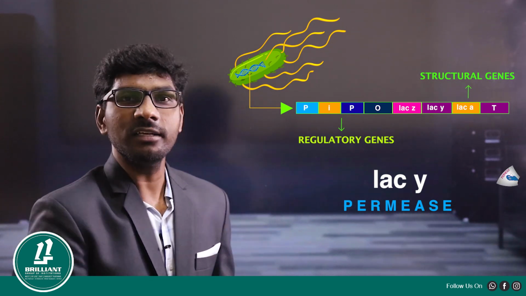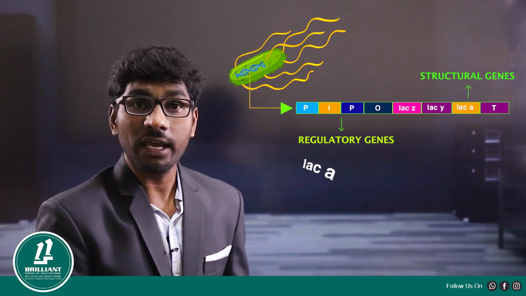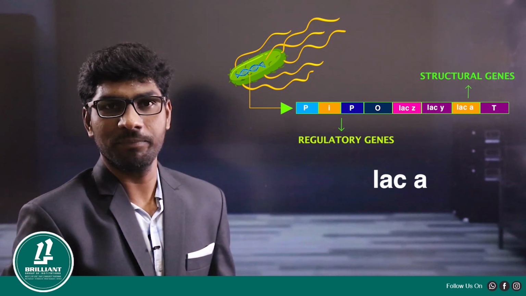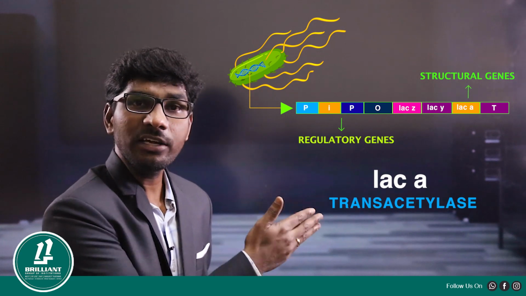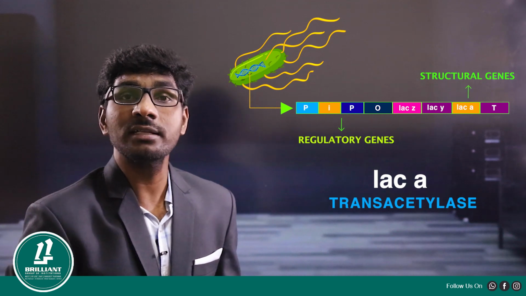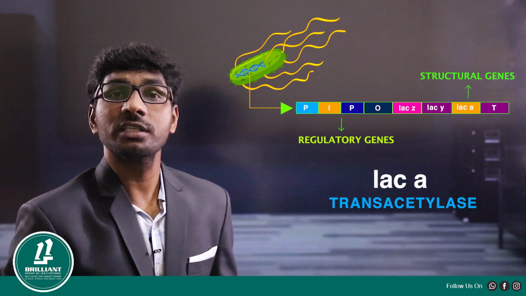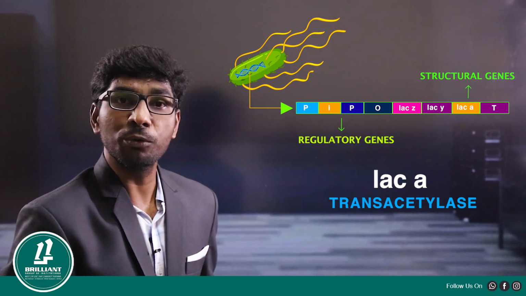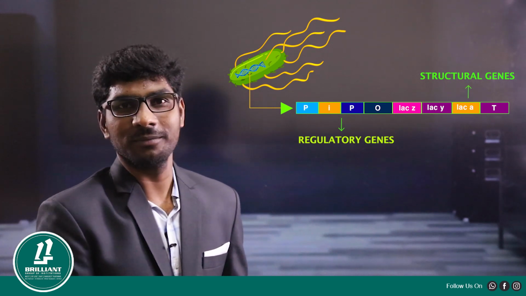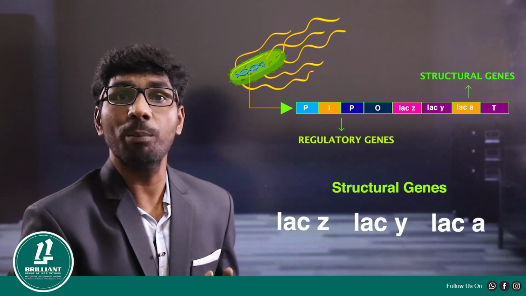And the last gene in the structural portion is the LAC-A gene. LAC-A codes for the enzyme called transacetylase. This LAC-A gene undergoes transcription and translation to produce the enzyme transacetylase. This transacetylase enzyme can transfer the acetyl group from acetyl-CoA to beta-galactoside. So these three genes are known as the structural genes in the operon.